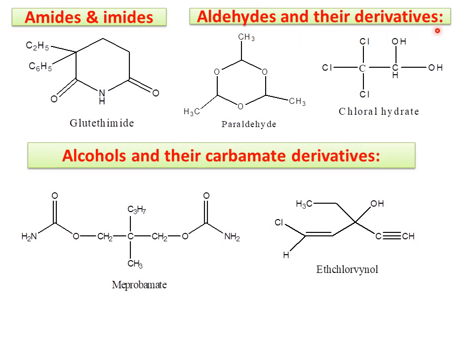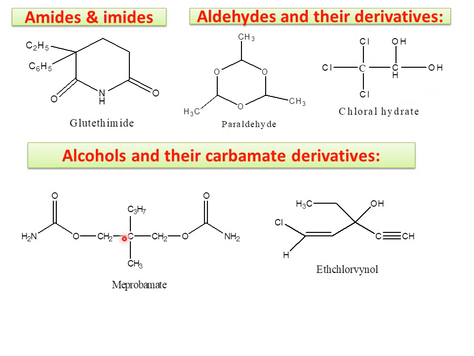Next one is aldehydes and their derivatives. The simple example is paraldehyde, a trioxane derivative along with 3-methyl substitution. Next one is chloral hydrate. This is the structure of chloral hydrate. Trichloro-1-hydroxy, trichloroethanol, is nothing but chloral. Chloral hydrate is simply named chloral hydrate. Paraldehyde and chloral hydrate come in the category of aldehydes and their derivatives.